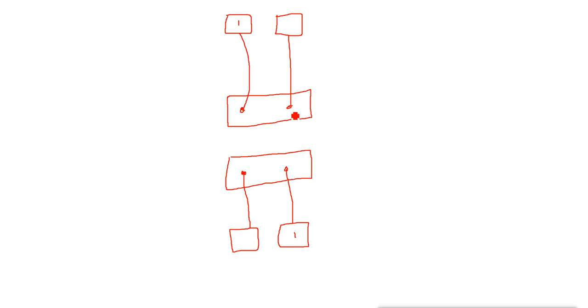But if I want them to communicate with each other, what I do here is use one port from this switch, and I connect a cable to this other switch. Now these machines can communicate with each other.